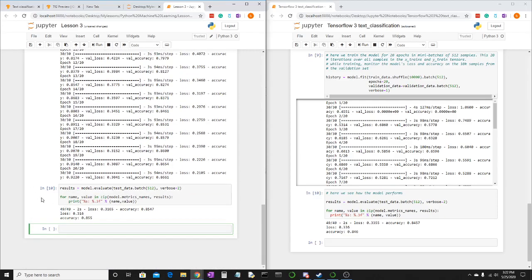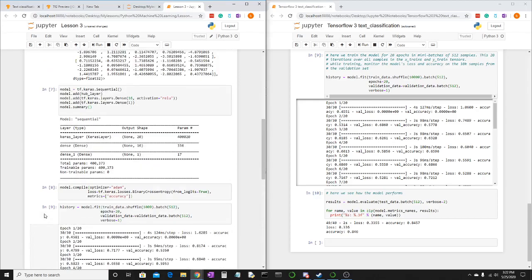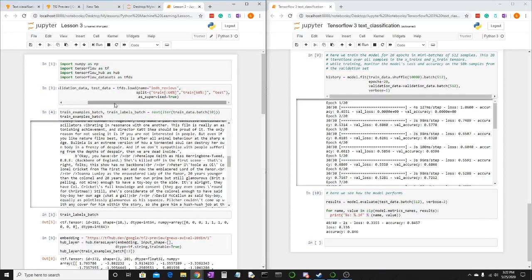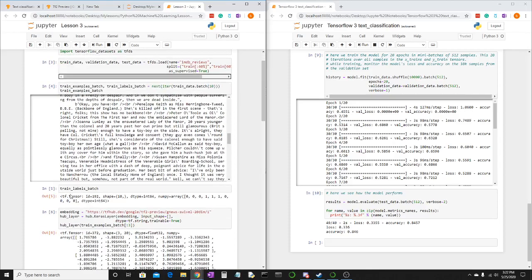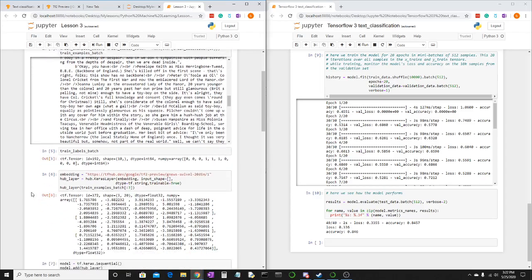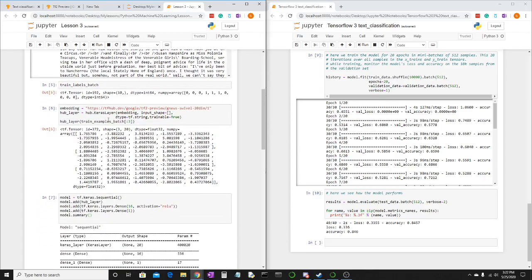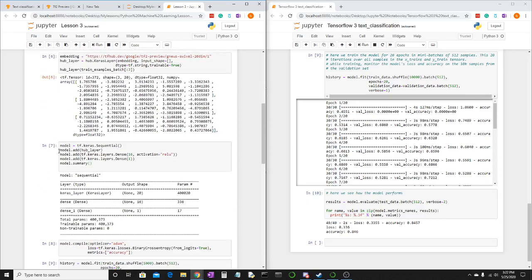So that's this tutorial. Again, we just import the data and split the data, and here we see the first 10 examples. This time we used a special function that allows us to split the words in the input.